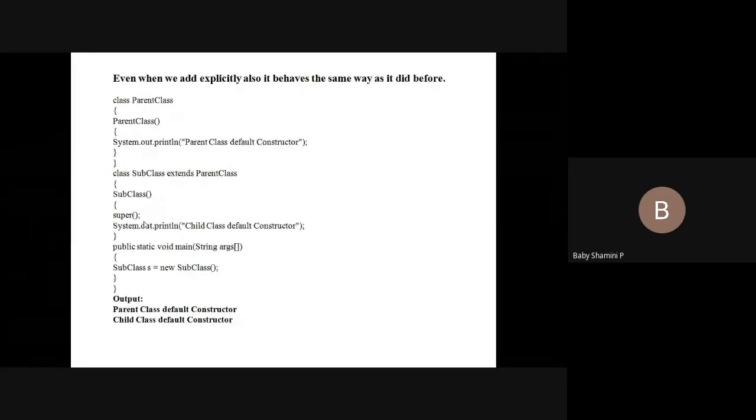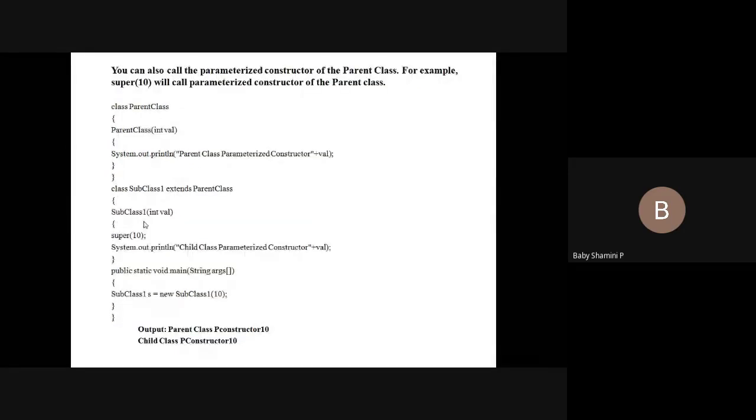So next we have a parameterized constructor. See this program. First we have a parent class constructor. Here I am declaring an integer value, so I am using the parameterized constructor concept. And the subclass also contains an integer value. So what we have to do? We have to pass an argument from this main method. Okay. So I'm going to create an object for the subclass and pass the value 10 into the subclass. So this superclass value contains the value 10.